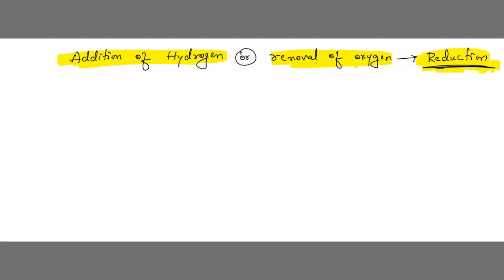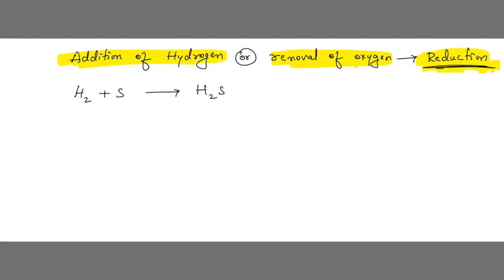Understood? Now let me show some examples. See here, children. Hydrogen plus sulfur gives hydrogen sulfide. It was only H. Now with H, S is coming. So this is a reduction reaction, it means addition of hydrogen.